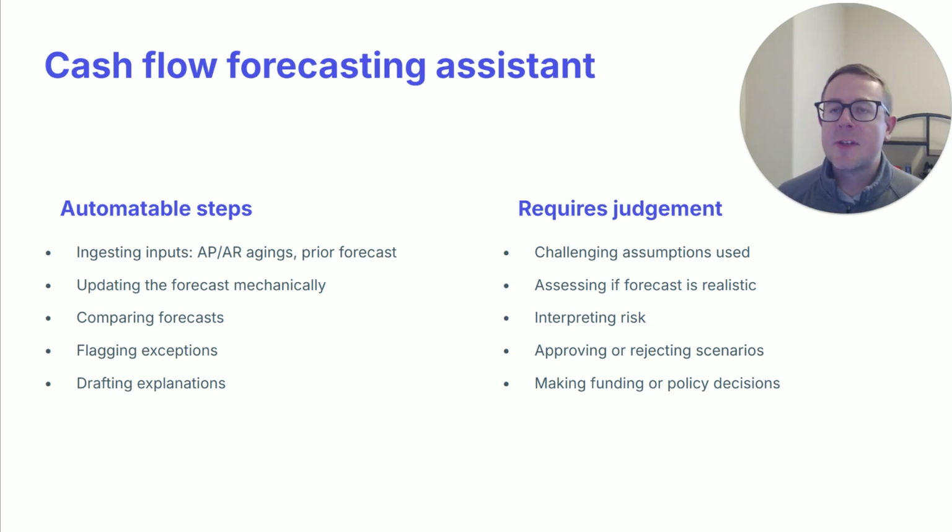So as I think about some of the steps that can be automated here, we can automate the ingestion of our inputs. So think about our accounts payable aging ledger, our accounts receivable aging ledger, and of course our prior period forecast. Then there's the work to actually physically update the forecast, and then comparing forecasts to identify exceptions and draft associated explanations, all things that we can leverage the agent model to do for us.